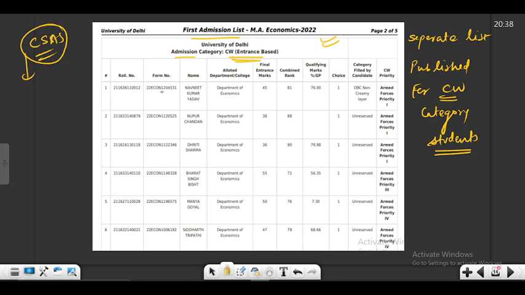So this is the roll number, this is the form number, this is the name of the student, this is the department name, his marks and his rank, his qualifying marks in the graduation. Okay, this is his subcategory, and this is his CW priority. So this person belongs to priority 1, and that is why he is on the first rank under the CW category. Okay, so this person in priority 3 has more marks compared to this person in priority 1, but since the priority of this person is higher, therefore he is higher in the rank. So this is how the CW category works. I hope this is clear.